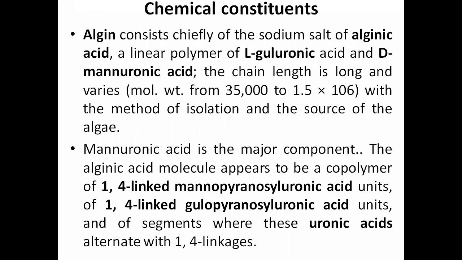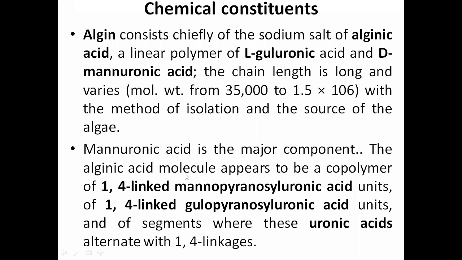So let us discuss what the chemical constituents are in the given sample of powder. Alginate consists chiefly of the sodium salt of alginic acid. Alginic acid, you should always remember, is a linear polymer of D-glucuronic acid and D-mannuronic acid. The chain length is long and the molecular weight varies from 35,000 to 1.5 x 10^6 with the method of isolation and the source of algae. It depends. Mannuronic acid is the major component.